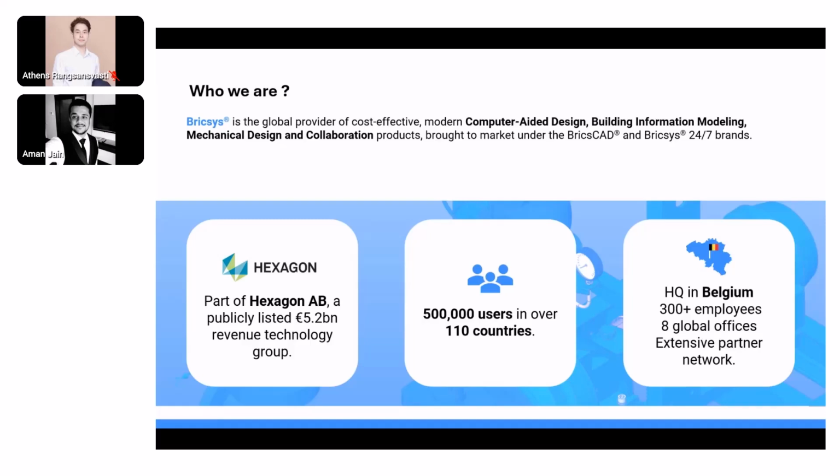We are now a part of a large conglomerate called Hexagon AB, which is almost a 5.2 billion euros revenue technology group with about 500,000 active users in over 110 countries. That shows the acceptance BricsCAD is receiving worldwide. We as a company are headquartered in Belgium with about 300 plus employees in 8 different global offices and a very strong, extensive partner network across the countries that we're serving in.